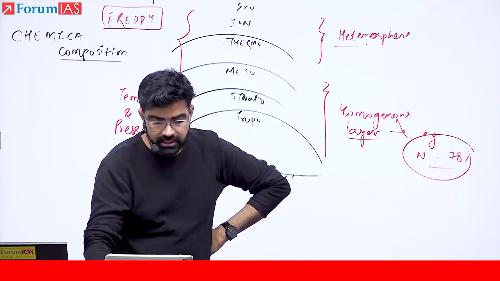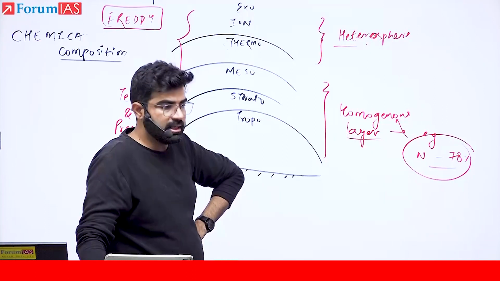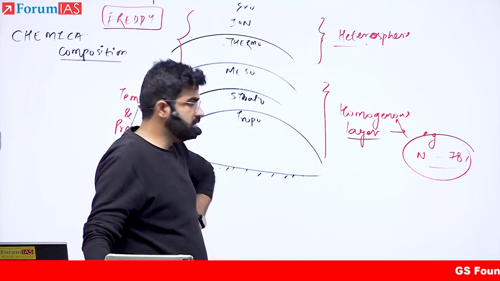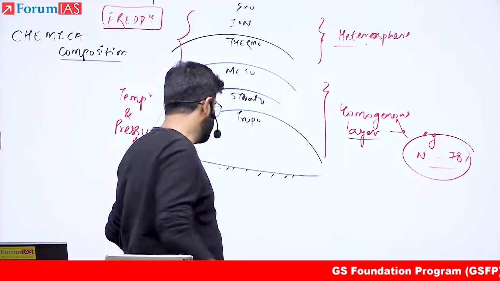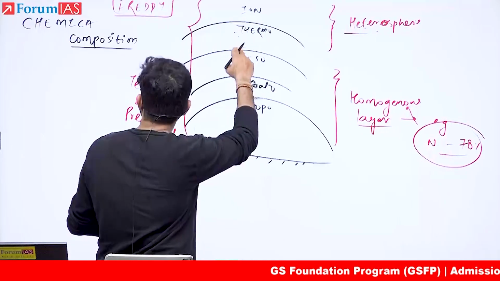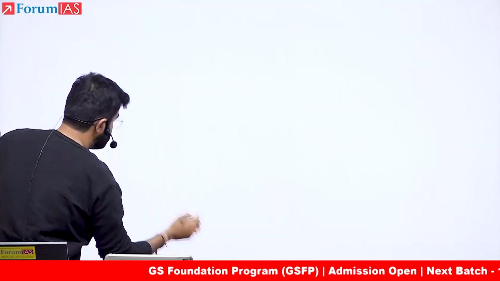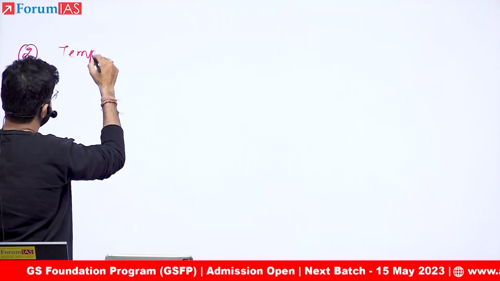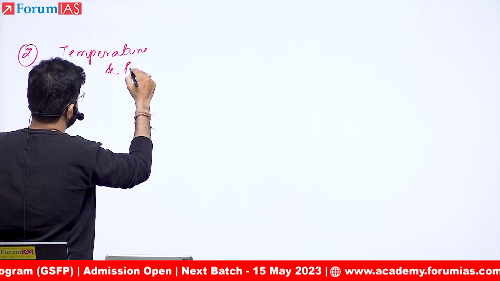The next classification is the classification based on temperature and pressure. Make this diagram. You have already made it. Okay? So the chemical one is over. The second one is based on temperature and pressure.